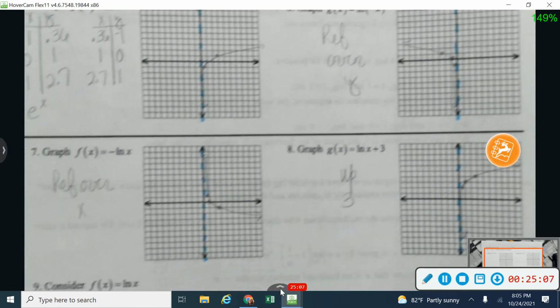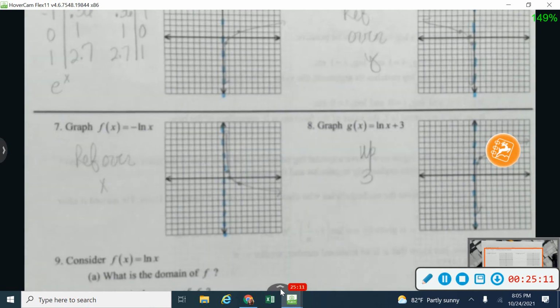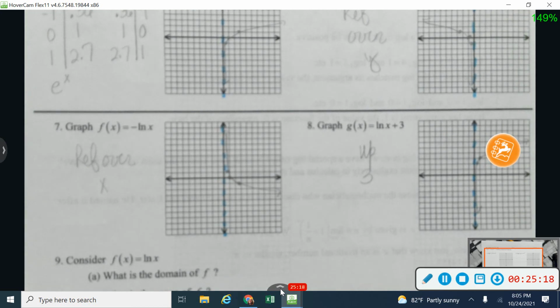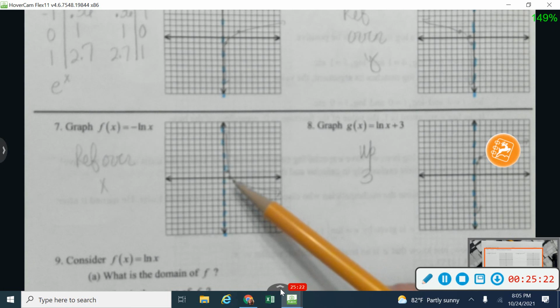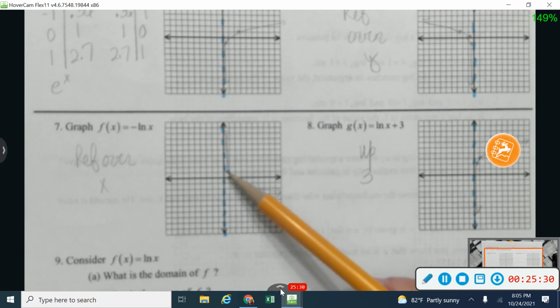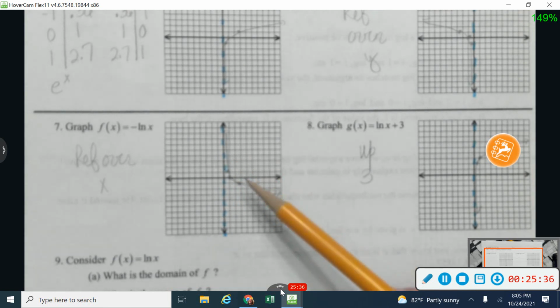Okay, let's jump over here to number 7. Number 7, we had a reflection over the x-axis that will also not affect the asymptote. It is just going to flip everything upside down. So over the x-axis, my 1, 0 will not change. It's going to stay where it is, but where I had 0.36, negative 1, I now have a positive 1. And 2.7, positive 1 is now a negative 1. And it just kind of draws upside down right there.